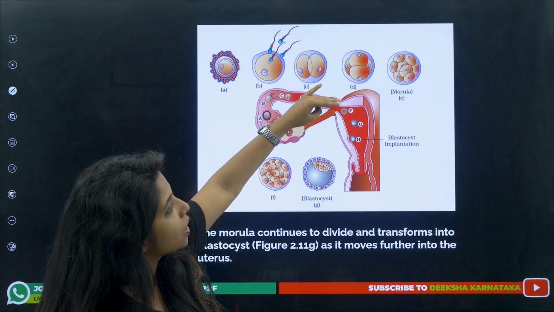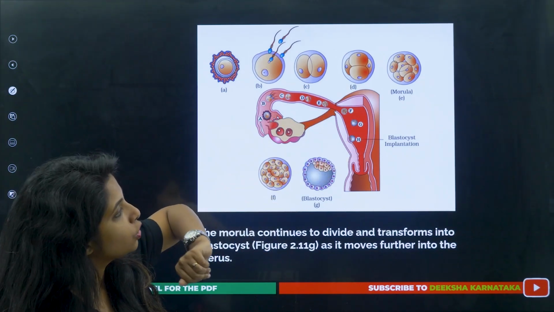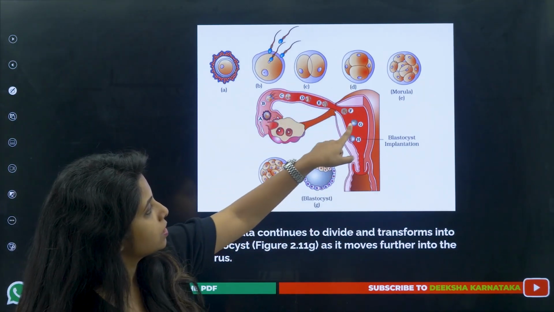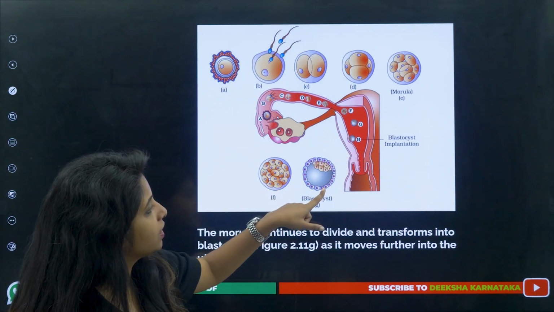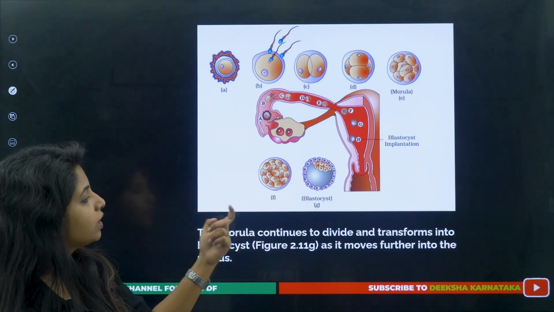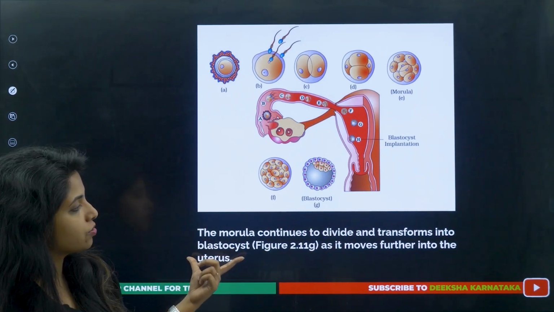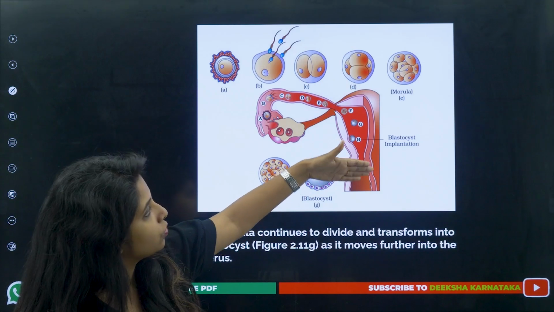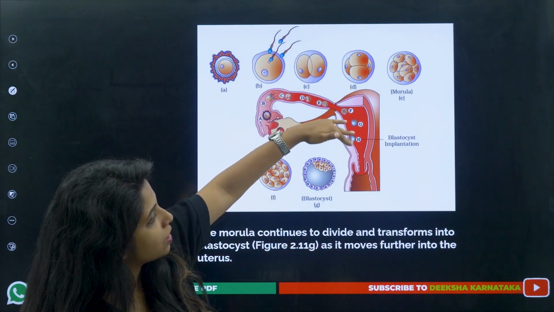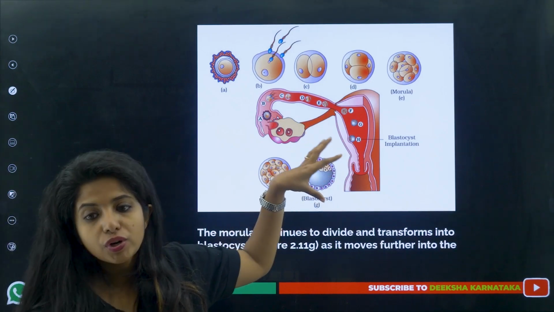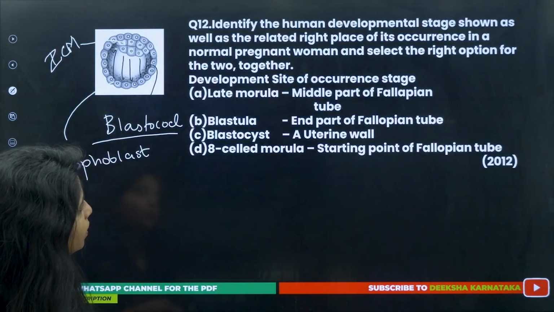Going ahead, the cell is now going to move towards the uterus. And now as you see over here, the G thing is the blastocyst, and G is getting implanted in the uterus. There is a sentence given in your NCERT: morula continues to divide and transform into blastocyst as it moves further into the uterus. So when it moves further into the uterus, basically it is giving rise to blastocyst. So blastocyst is being formed in the uterus itself. Okay, now let's see.